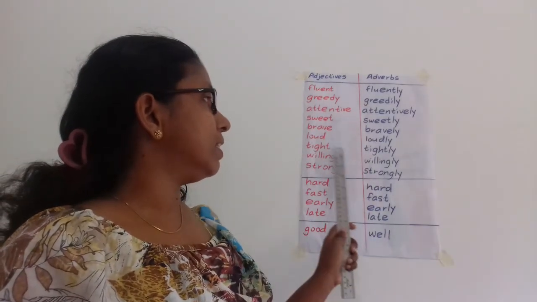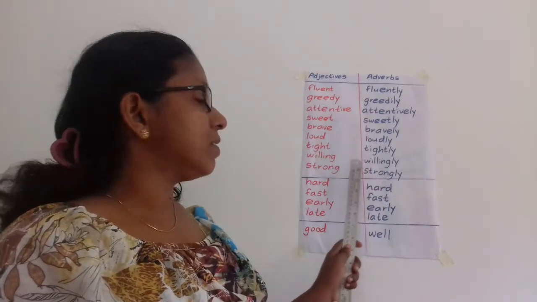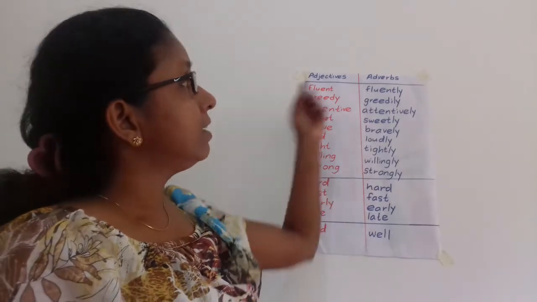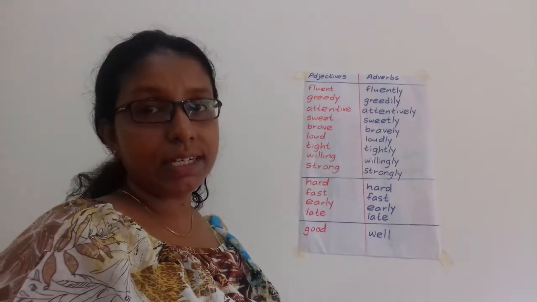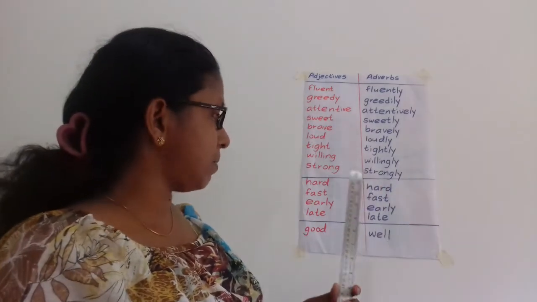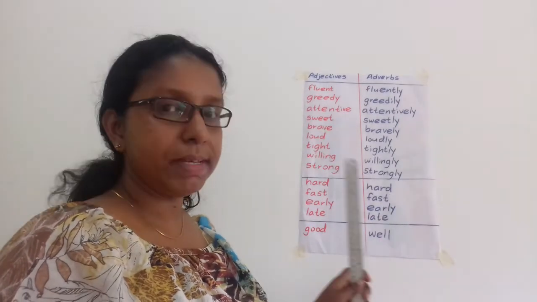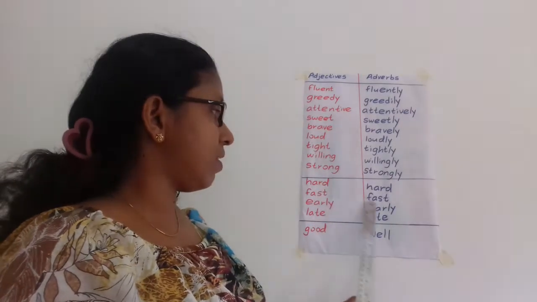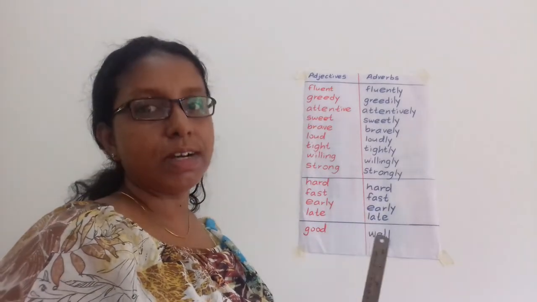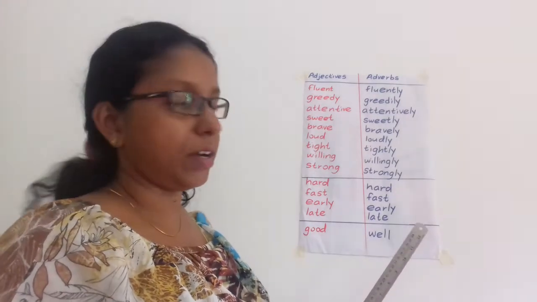Willing, කැමති විදිහට. Willingly, කැමැත්තෙන්. Strong, strongly. Like that. We have added ly to adjectives to make adverbs. There are some exceptions here. Hard: the adjective is hard, the adverb is hard. Fast, fast. Early, early. Late, late. Same words, but we use them in sentences differently.